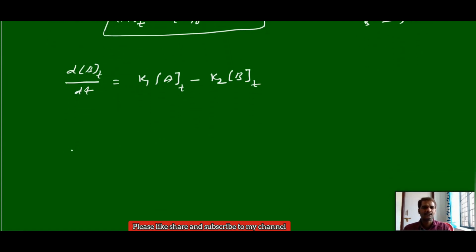This is the change in concentration with respect to B. Now you apply the concentration of A at a time t, that is K1 into A0 e power minus K1 t minus K2 into concentration of B at a time t, that you can write as it is as a concentration of B.